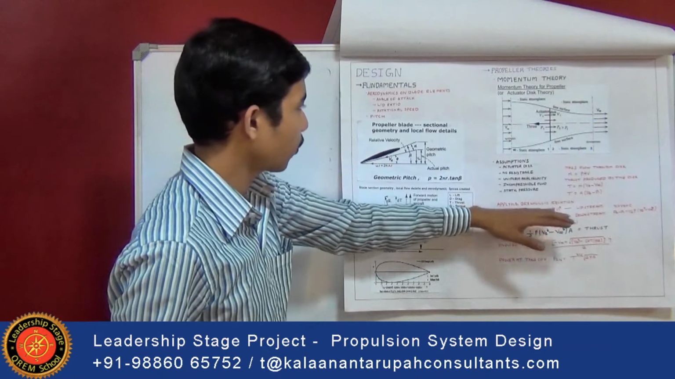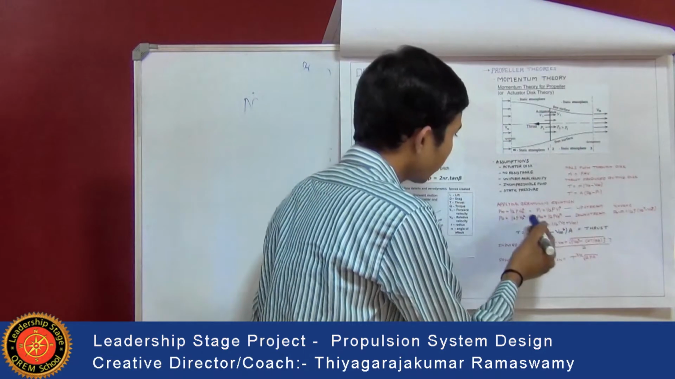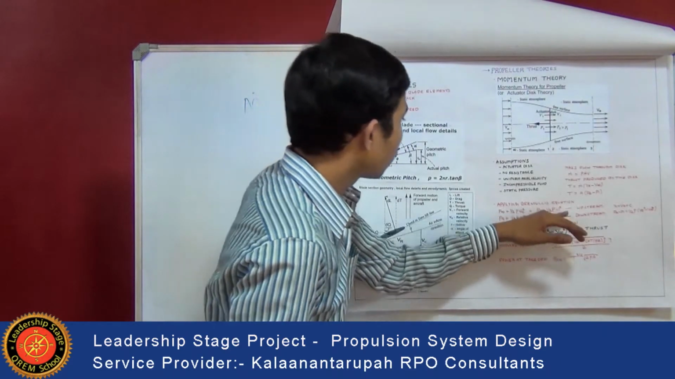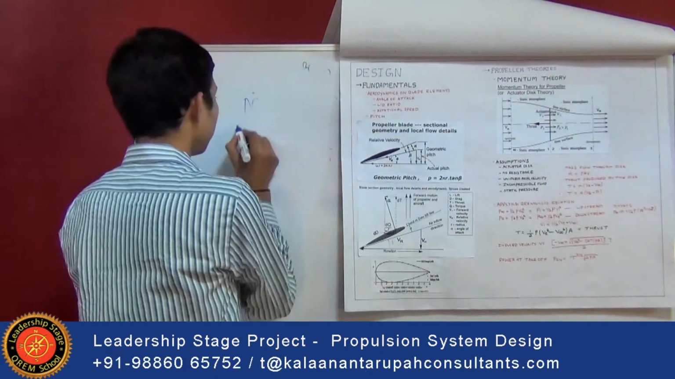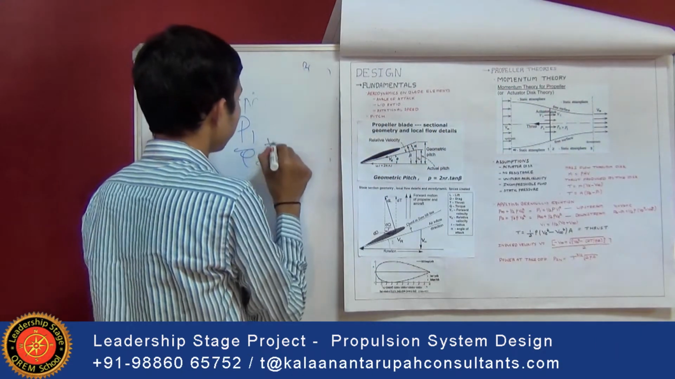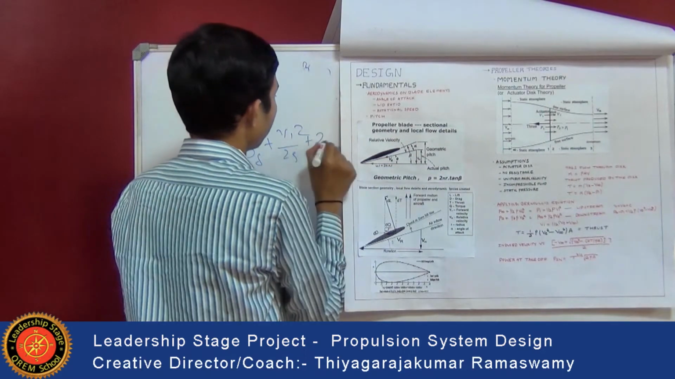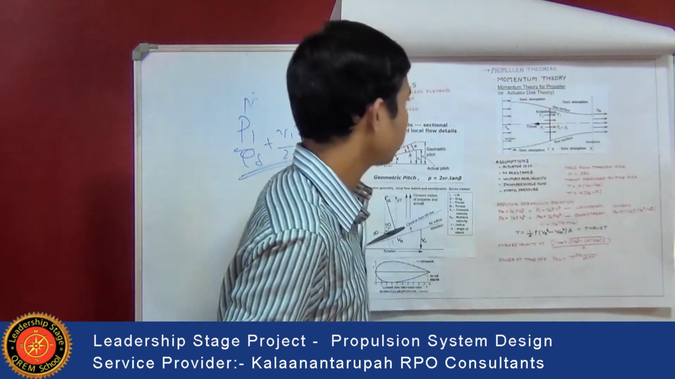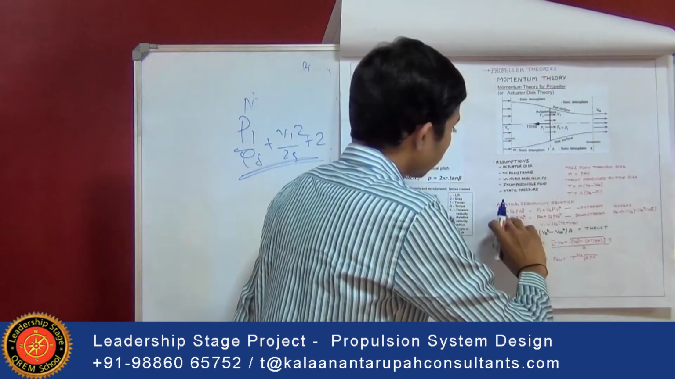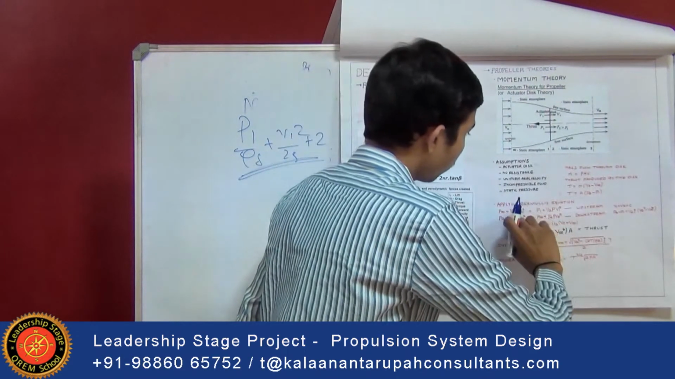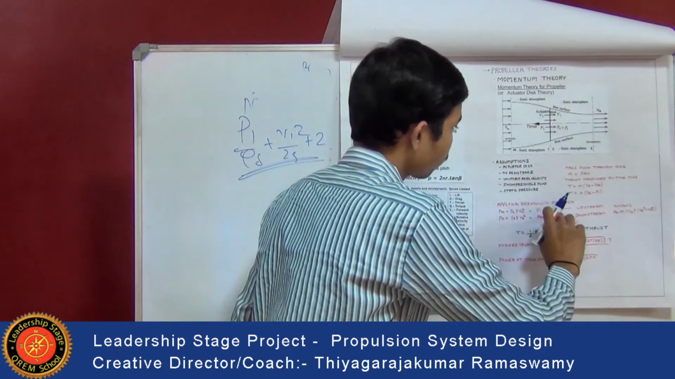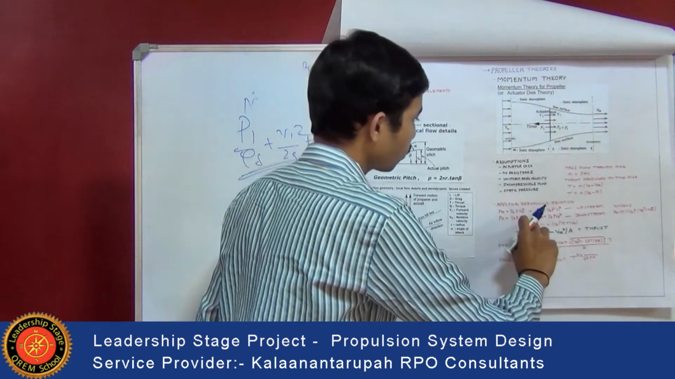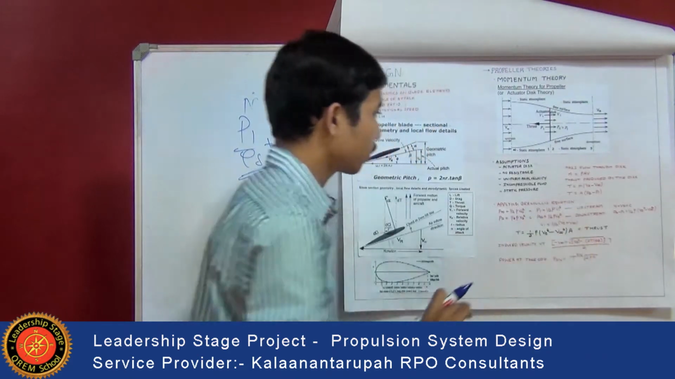Applying Bernoulli's equation, we get for upstream: P infinity plus half rho V infinity square is equal to P1 plus half rho V1 square. The actual Bernoulli's equation is P by rho g plus V square by 2g plus Z. Using this basic Bernoulli's equation, we apply it for the upstream: P infinity plus 1 by 2 rho V infinity square is equal to P1 plus half rho V1 square. Then for the downstream, P2 plus half rho V2 square is equal to P infinity plus half rho V infinity square.